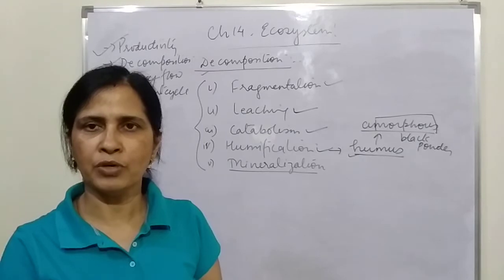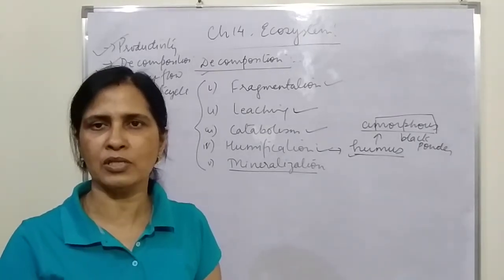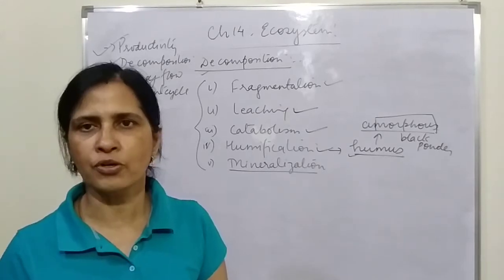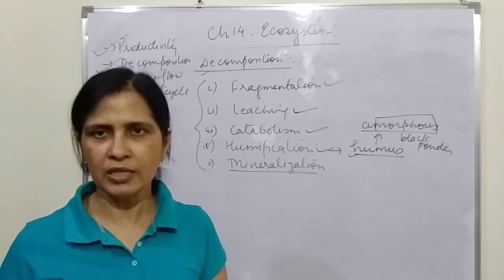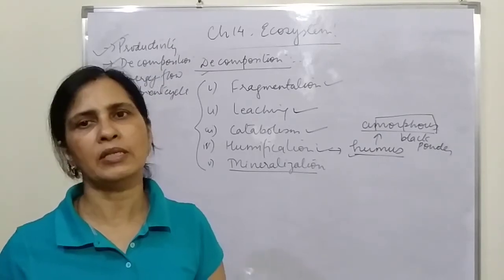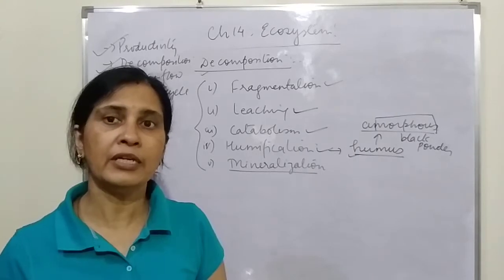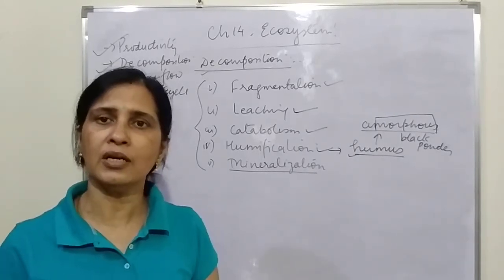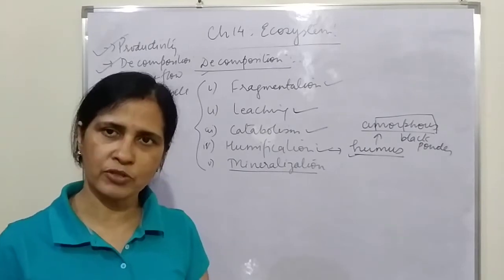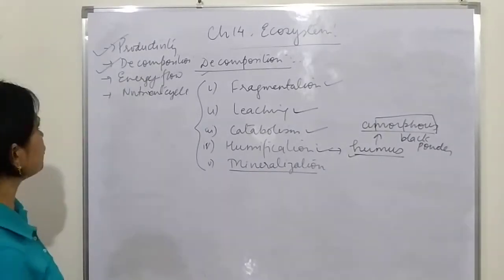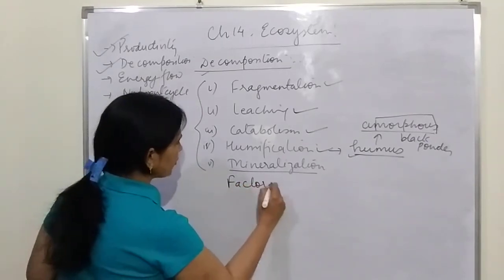Some part must be undergoing fragmentation, some humification, some mineralization, some catabolism, depending upon the composition of the organism. It's not necessary that each and every part is uniformly decomposed by the bacteria and fungi or by the decomposers. They are decomposed at different rates depending upon what that particular part of the organism is made up of. So there are factors which control the process of decomposition. Now, what are the factors that control the decomposition process?